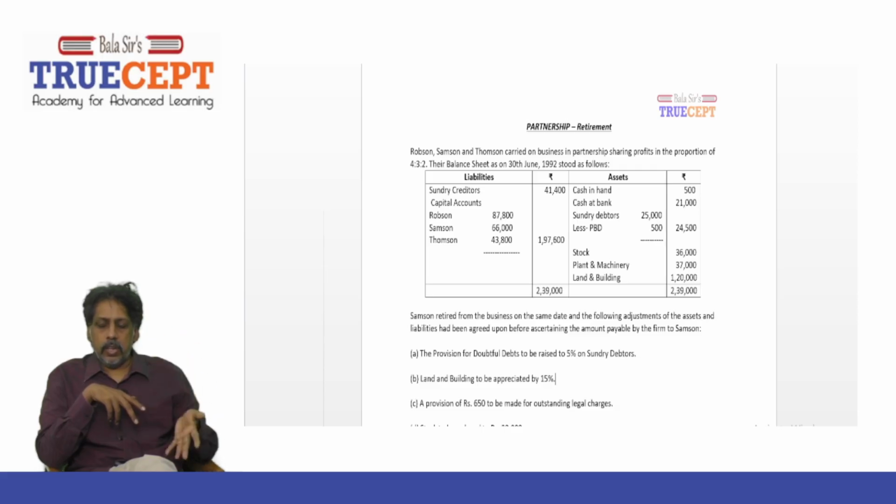People are writing the plus 2 CBSE examination in 2025. So let me solve this example in partnership accounts. It is on a sum on retirement. This sum is important from examination standpoint.